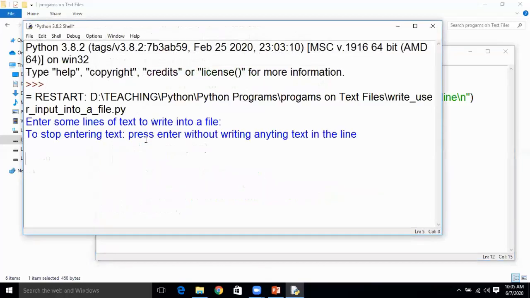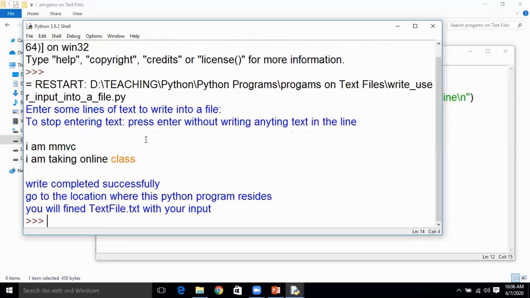Okay, so it is asking you to enter some text. I'll write some text. So this is my text, and I want to close this text by entering the text. Please press enter without typing anything in the line.